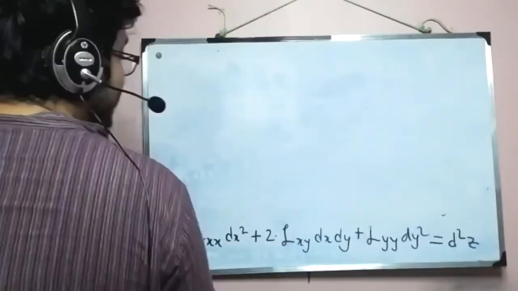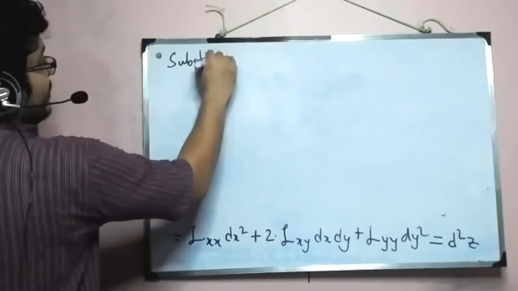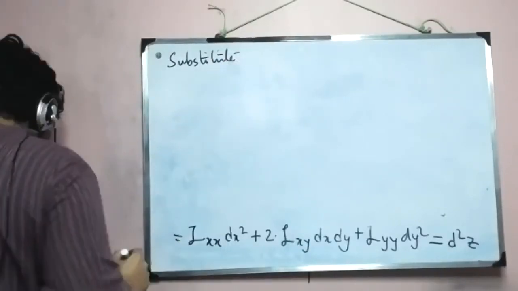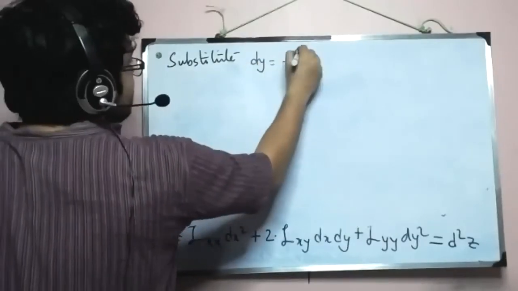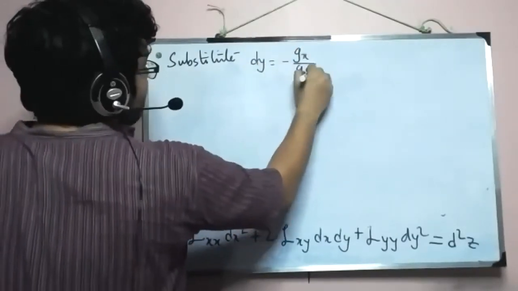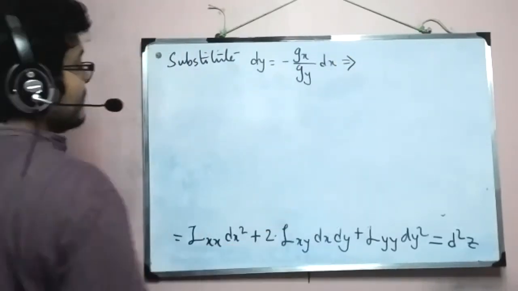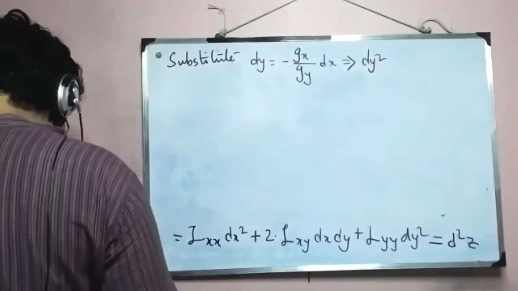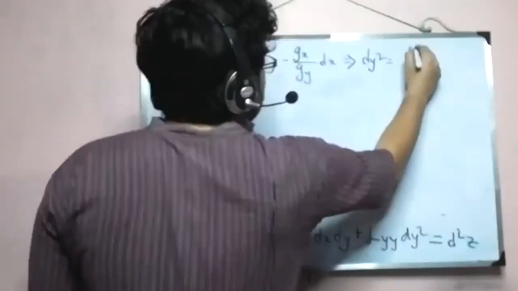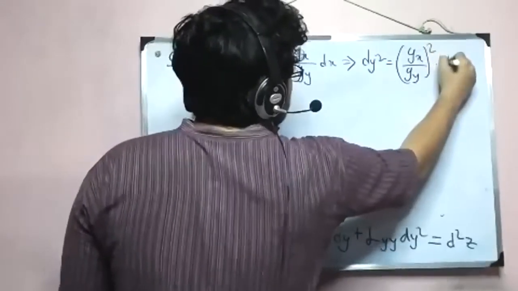So let's see what happens if I substitute the fact that dy is minus gx divided by gy dx, or since we have dy square here, dy square is basically (gx by gy) whole square into dx square.